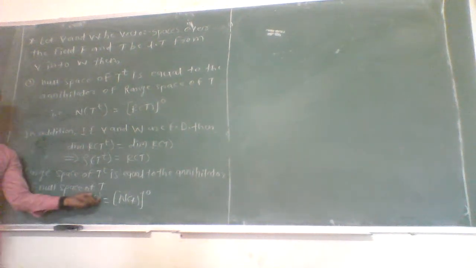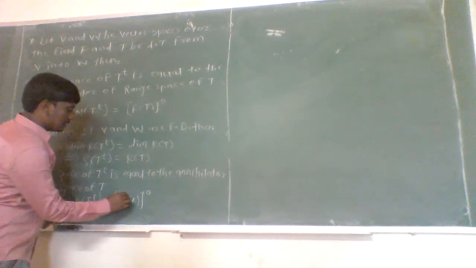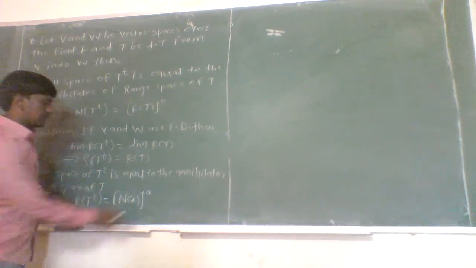So we have to prove the range space of T^t is nothing but the annihilator of the null space of the linear transformation.